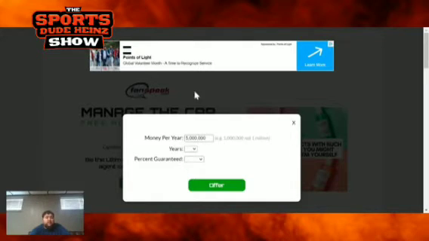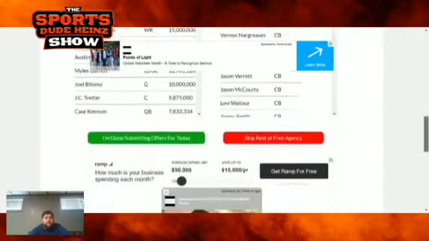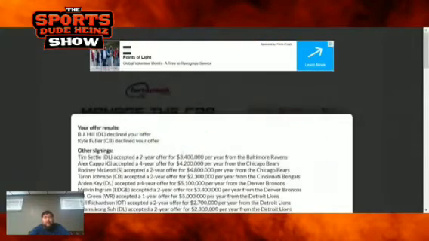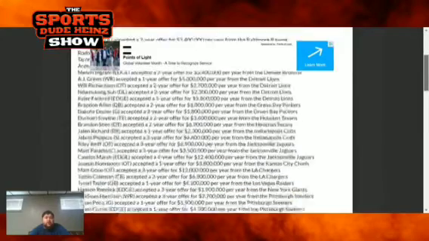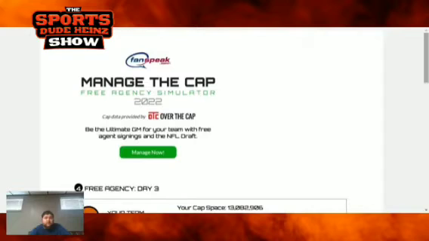Like he's getting up there in age, but I feel like he can add solid depth and be a nice body for the Browns secondary. So let's see if those guys accept our deals. They declined both of them. That's very shocking to me. So let's see what else we have here.